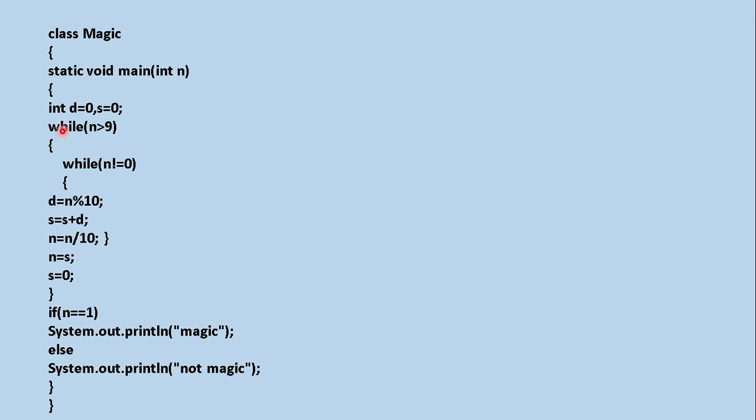In the first one, if it is greater than a single digit, then only we are going to perform. It should be a double digit, otherwise triple digit or any number of digits, but not a single digit. That's why 0 to 9 means it is single digit numbers.